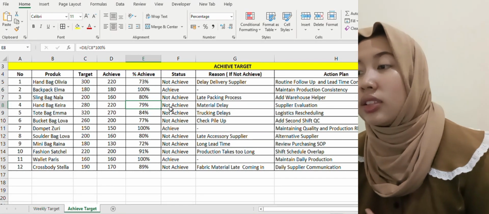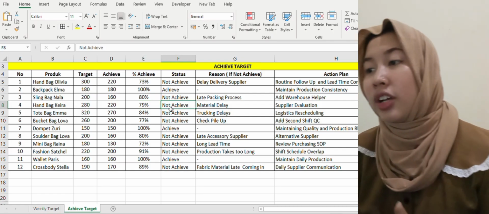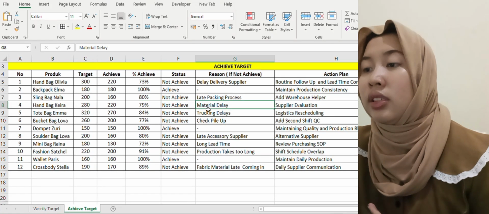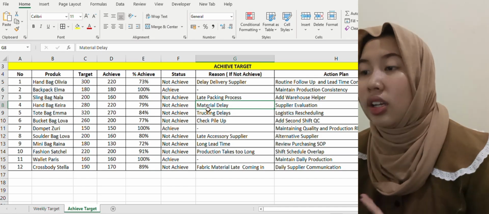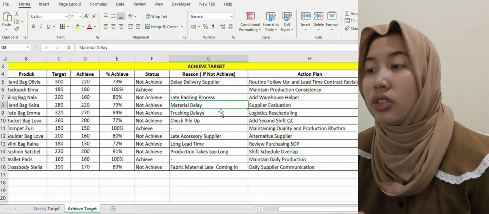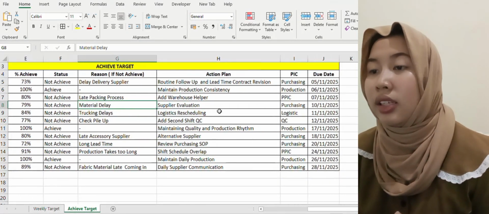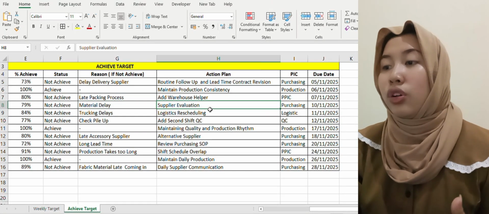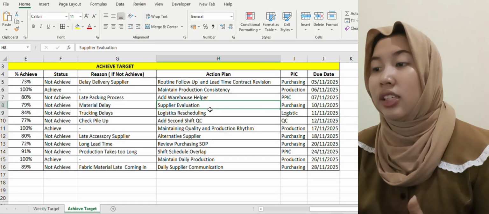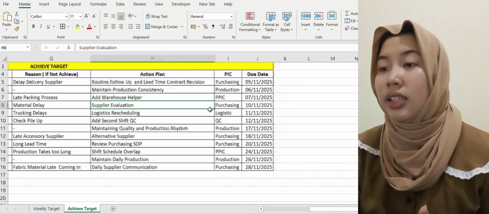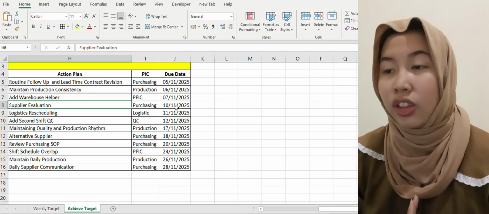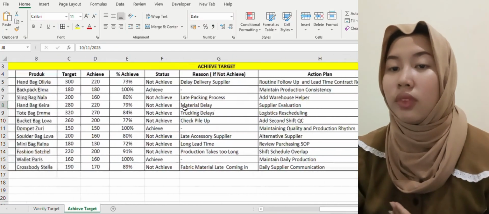The category is not achieved. The issue is material delay affecting the delivery of materials for finished goods. The action plan is supplier evaluation to prevent repeat delays. The PIC is purchasing, and the due date is November 10, 2025.